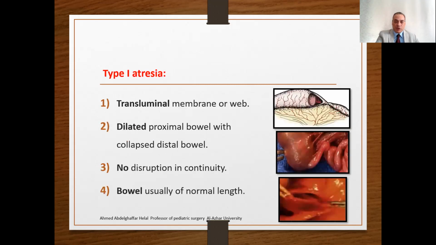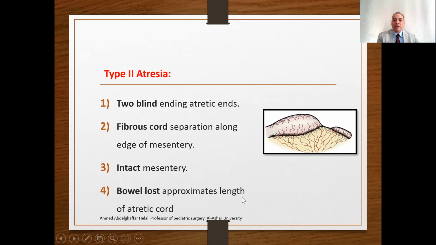with no disruption in the wall and normal intestinal length. In type 1 atresia, as we see, there is a transluminal membrane, with a dilated proximal part and a collapsed distal part. There is a membrane inside, with the proximal lumen here and the distal lumen here, and the bowel is usually of normal length. This is type 1. In type 2, blind ends, there is a fibrous cord separation, like duodenal atresia. Proximal, distal, with a fibrous cord connecting both.